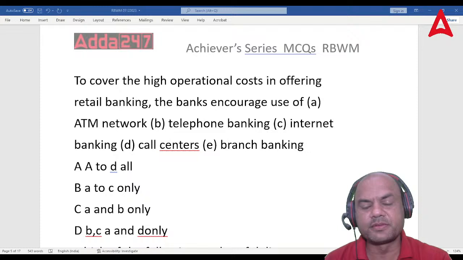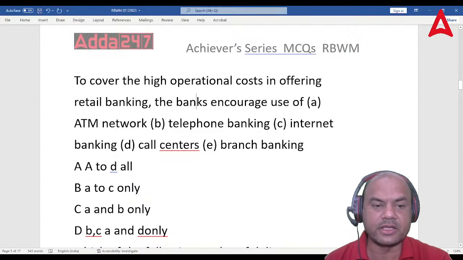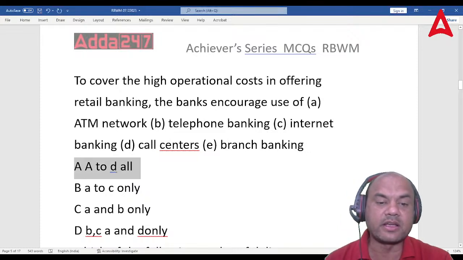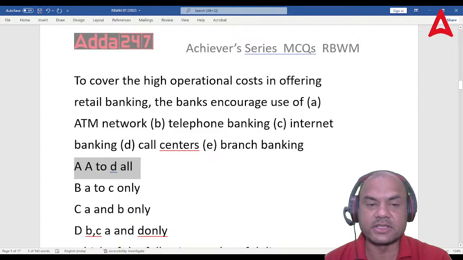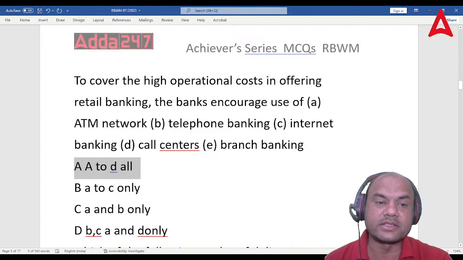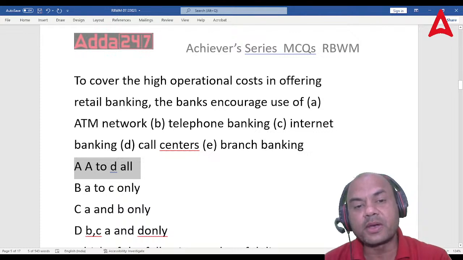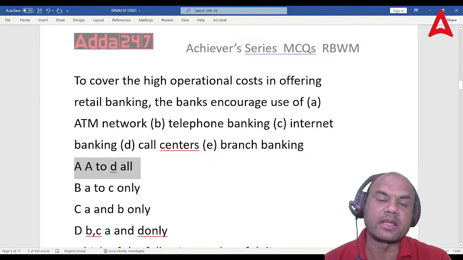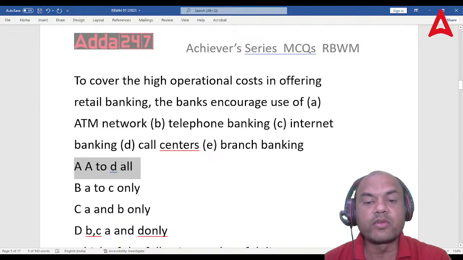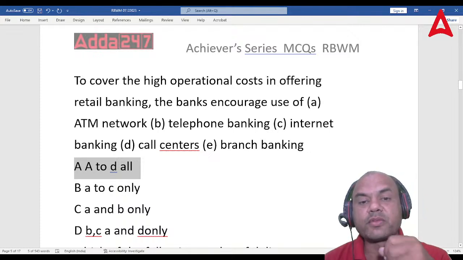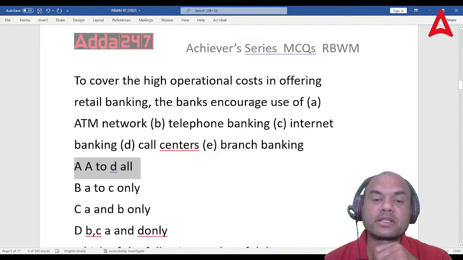The answer is A to D. Here, E is not the answer. A to D all is the answer because of the high operational cost. The high operational cost is because of branch banking. The more human interface we have, the more the cost escalates.